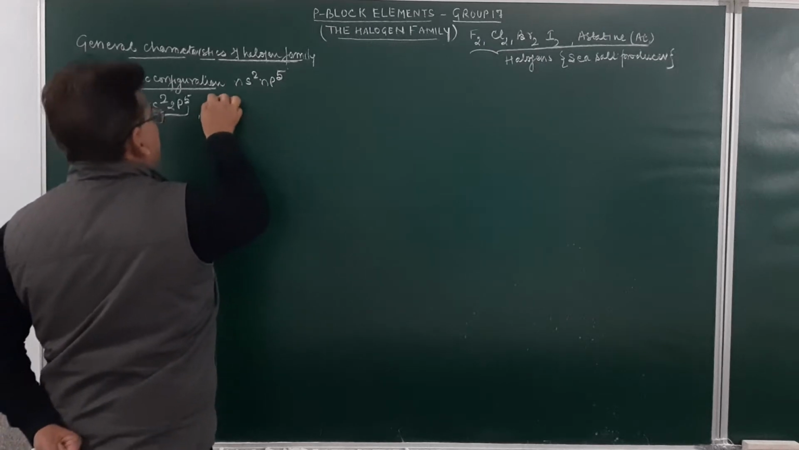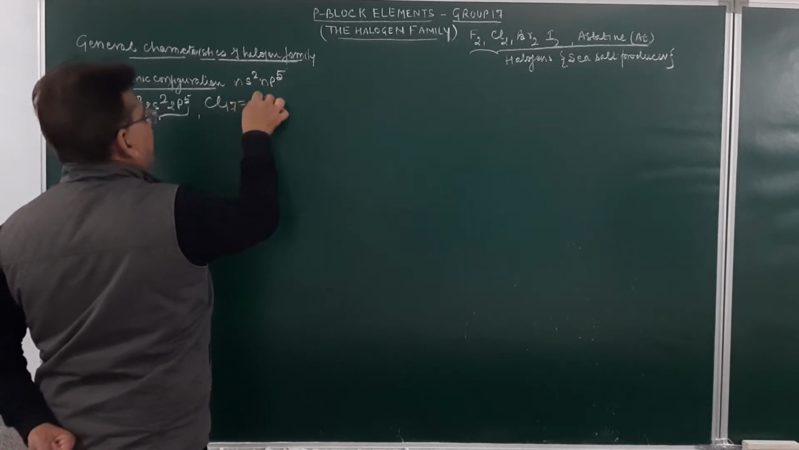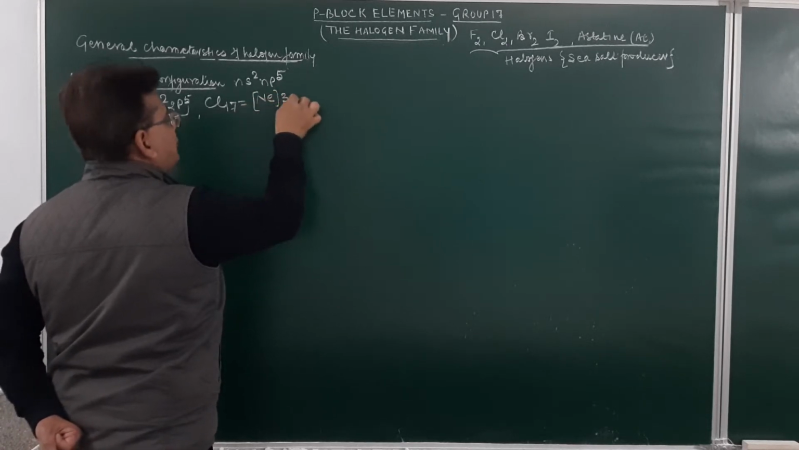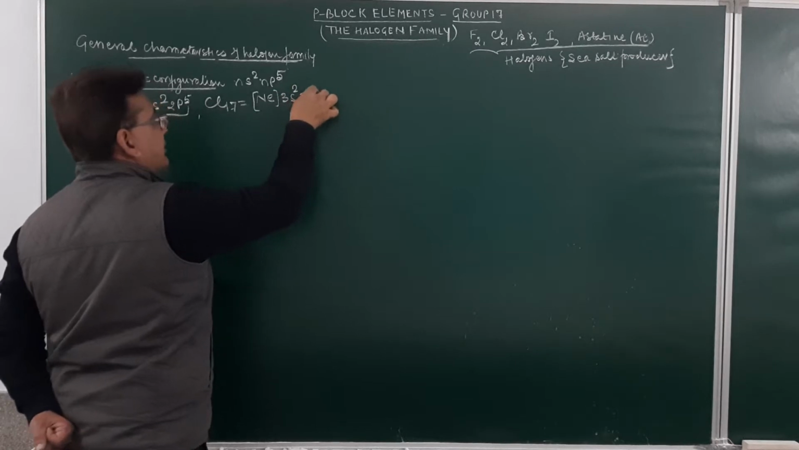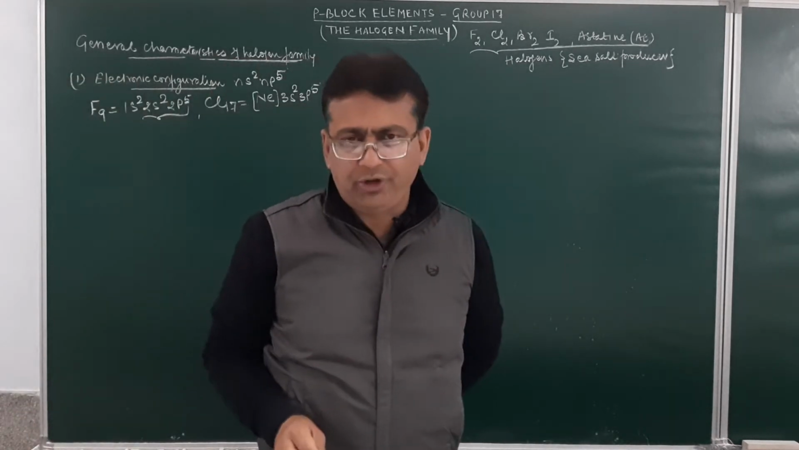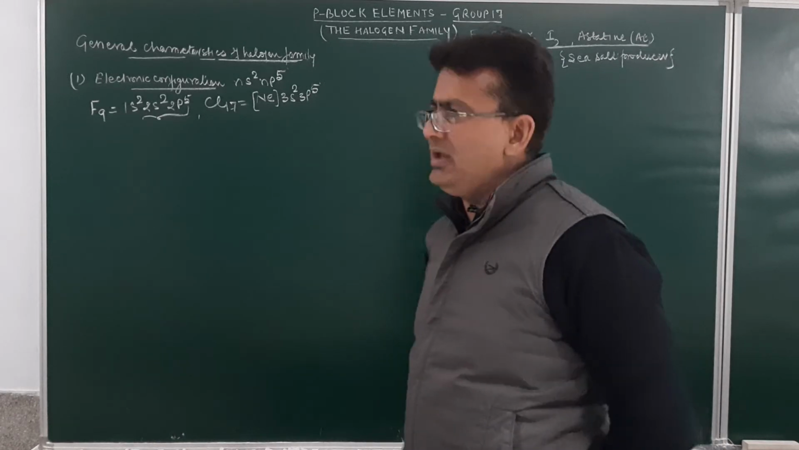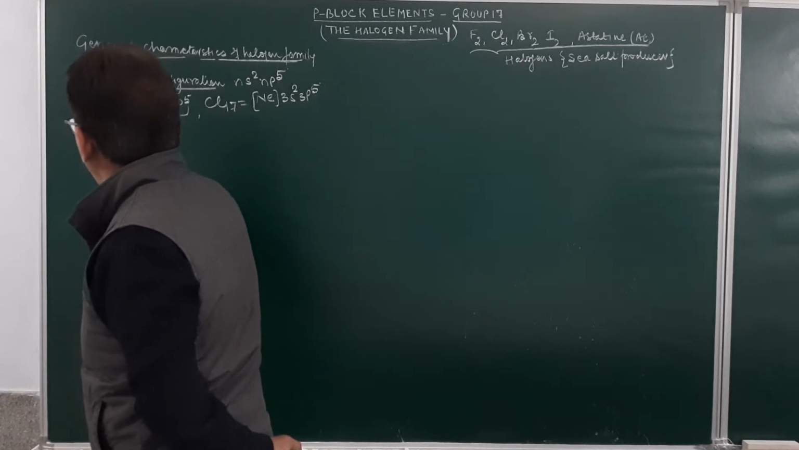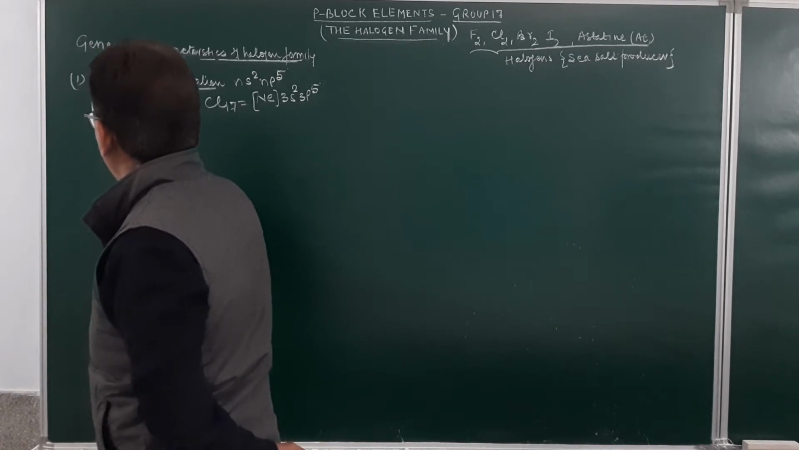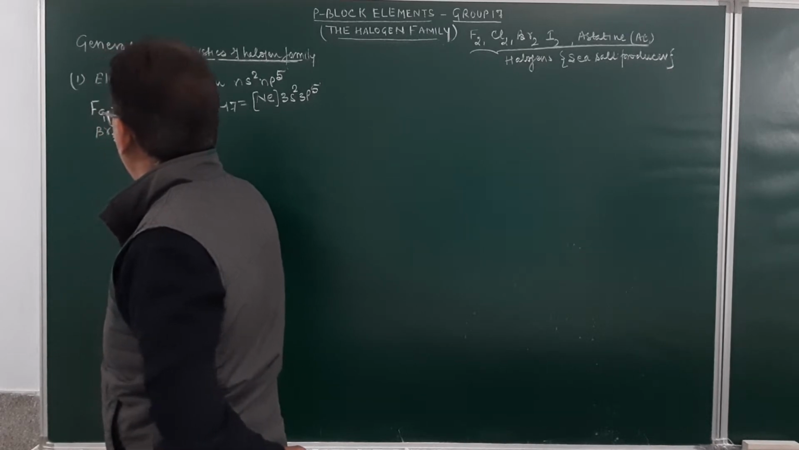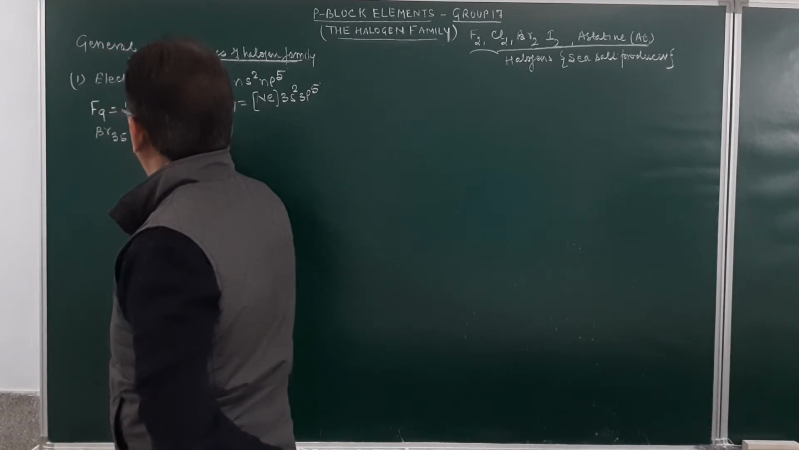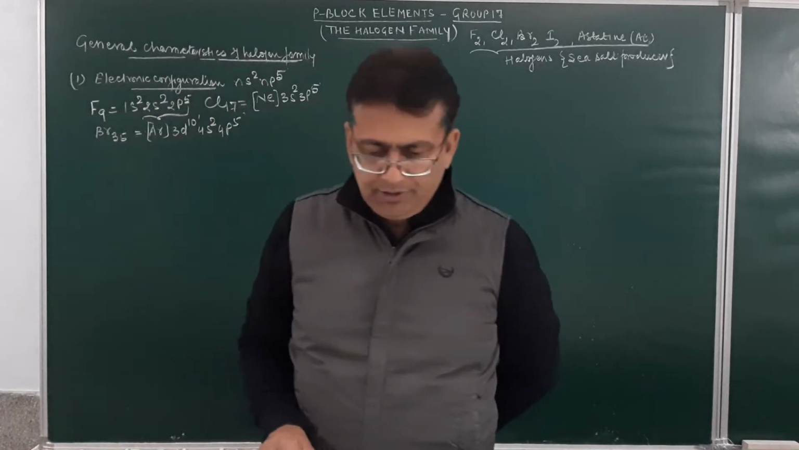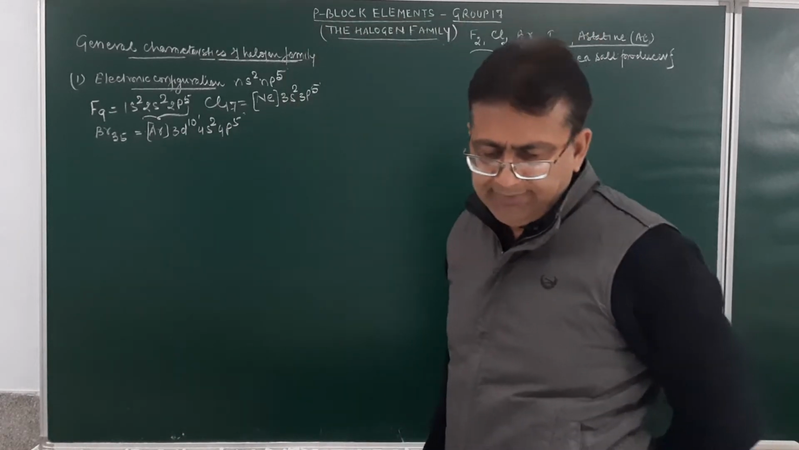Similarly, if you look at chlorine, the atomic number is 17. The configuration will be neon, 1s2, 2s2, 2p6, and then 3s2, and then 3p5. Tell me, students, whether it is getting clear to you or not. Similarly, if we take bromine, the atomic number is 35. It will be written as argon, then 3d10, and then 4s2 and 4p5. You can see over here, they have got 7 electrons in the valence shell.